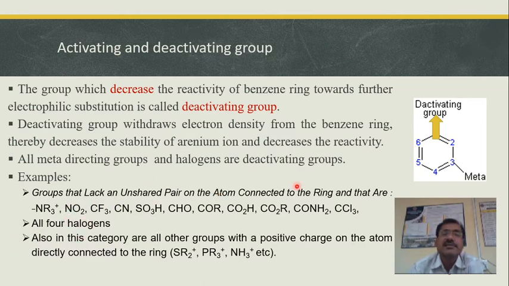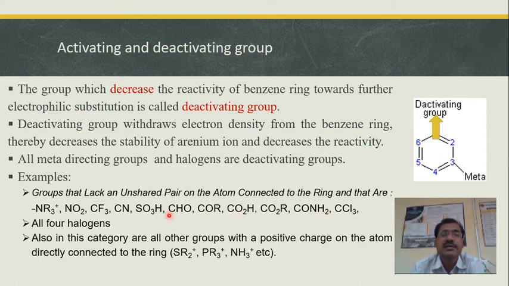The groups that lack an unshared pair of electrons on the atom connected to the benzene ring, that are NR3 positive, which lack unshared pair or lone pair of electrons. NO2, where the nitrogen lacks a lone pair of electrons. CF3, CN, SO3H, CHO, COR, COOH, COOR, CONH2.